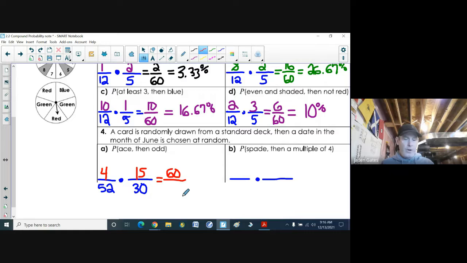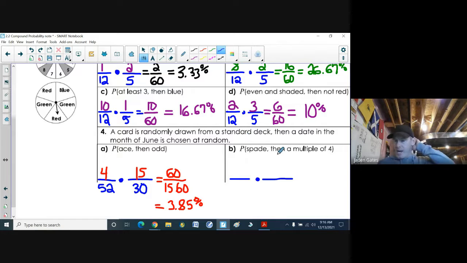I end up with 1,560. Now, converting that to a percentage, again, 60 divided by 1,560. All right, then times that by 100%. And I have to 2 decimal places, just a 3.85% chance of that happening.